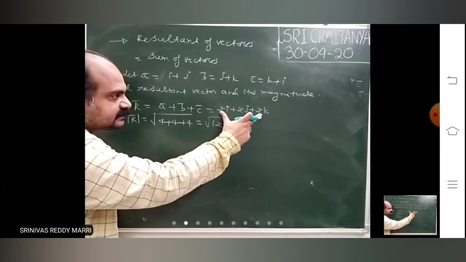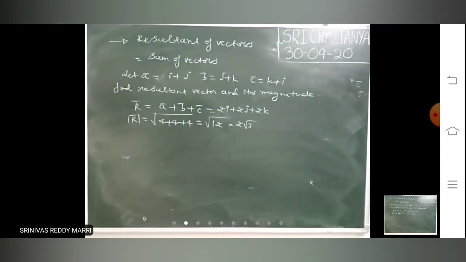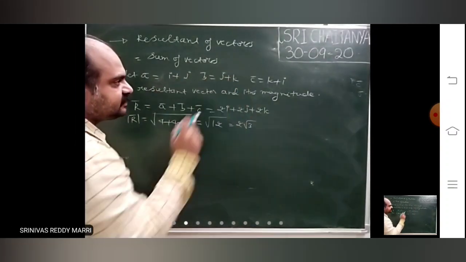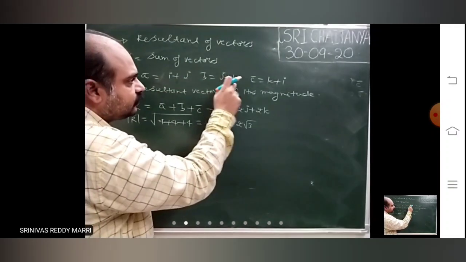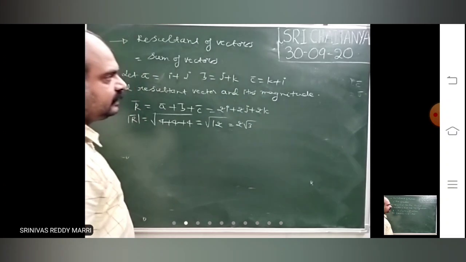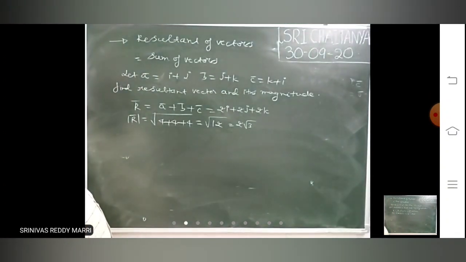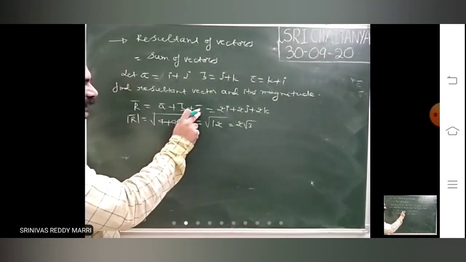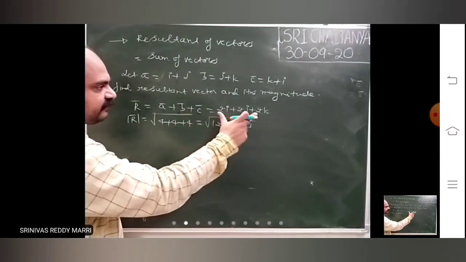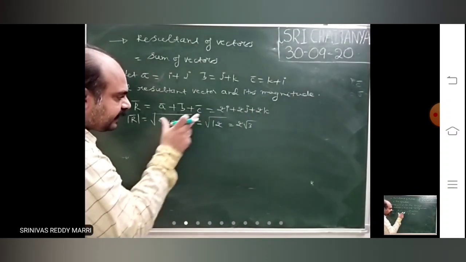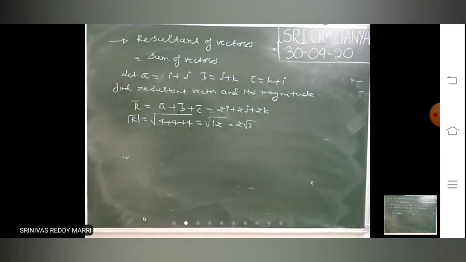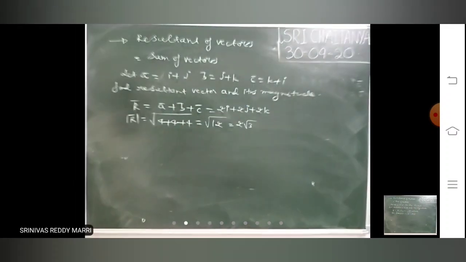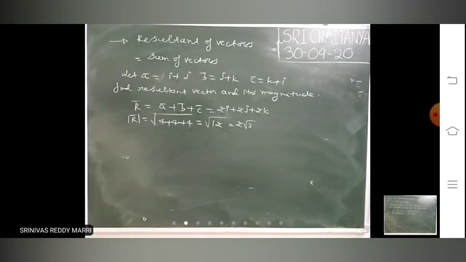Resultant vector means this. Resultant does not mean the sum of the magnitudes. This magnitude is root 2, this magnitude is root 2; don't write the sum of magnitudes. Resultant means the sum of the vectors, not the magnitudes. After calculating this vector, you calculate its magnitude. That is called the resultant magnitude, not the sum of all the magnitudes. Don't write that; that is wrong.